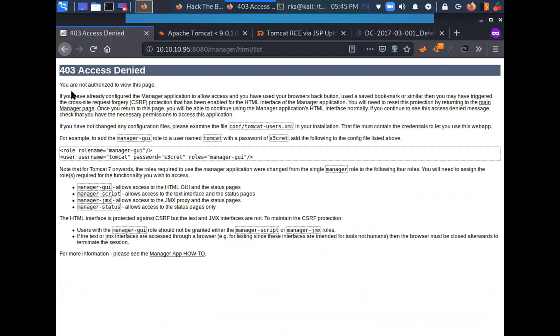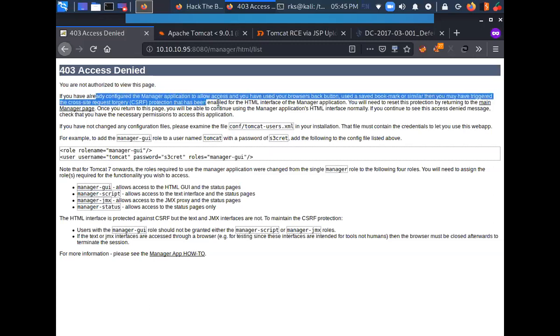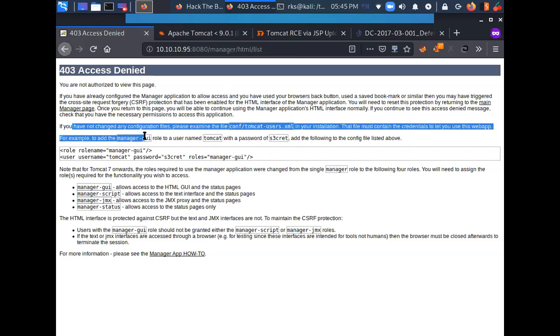I can see an error here. You are not authorized to view this page. If you have already configured the manager application to allow access to you, and if you have not changed any configuration file, please examine this file. It says that this file contains credentials.